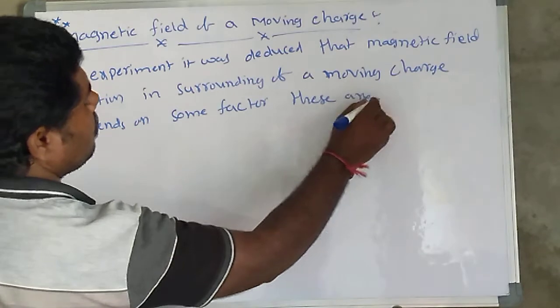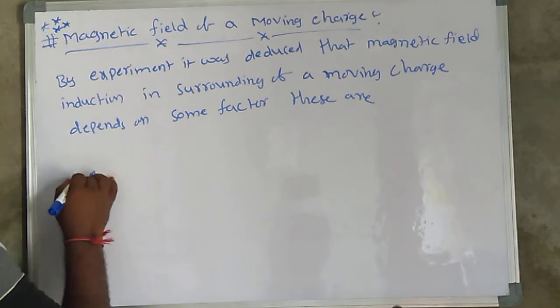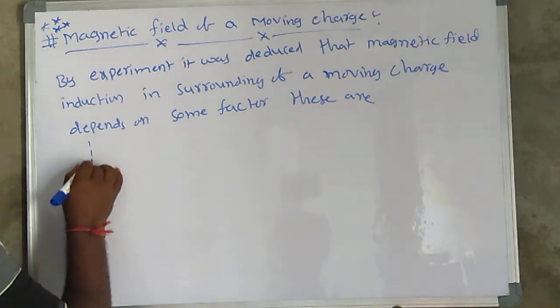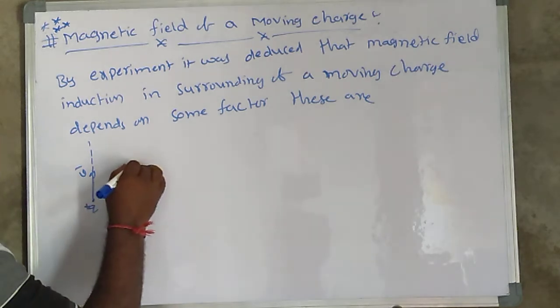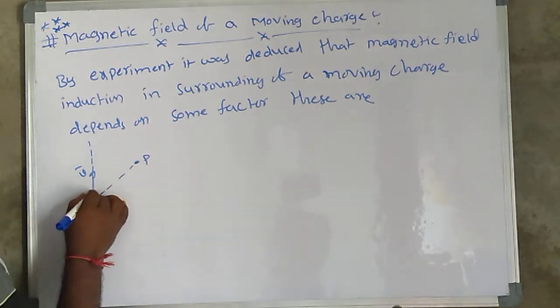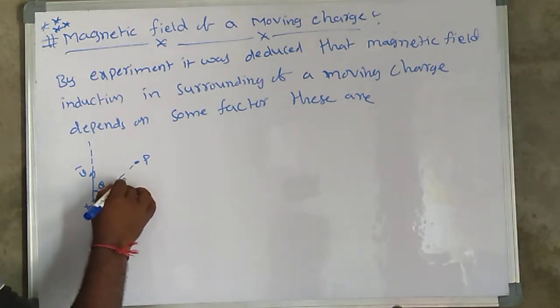Let us consider this point charge moving with a velocity v bar. This is the direction towards the point P, making an angle theta, and this distance is r bar.